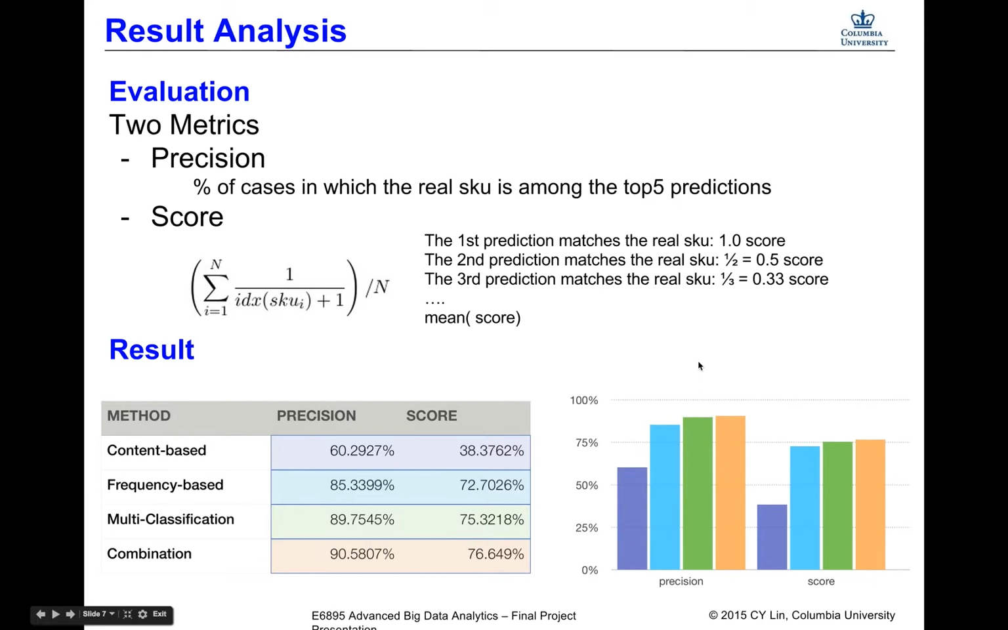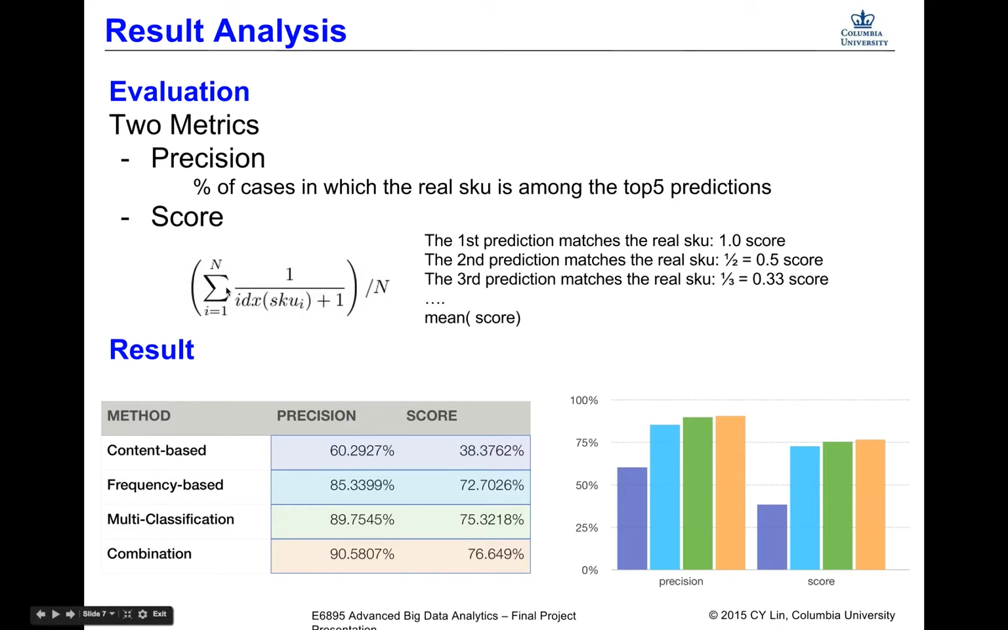In order to analyze our results, we need to define the metrics of evaluation. We have 2 metrics. The first one is precision. It is the percentage of cases in which the real product is among the top 5 predictions. It doesn't matter whether the real product is in the first place prediction or in the 5th place prediction. It is all counted as successful. The second metric is the score.